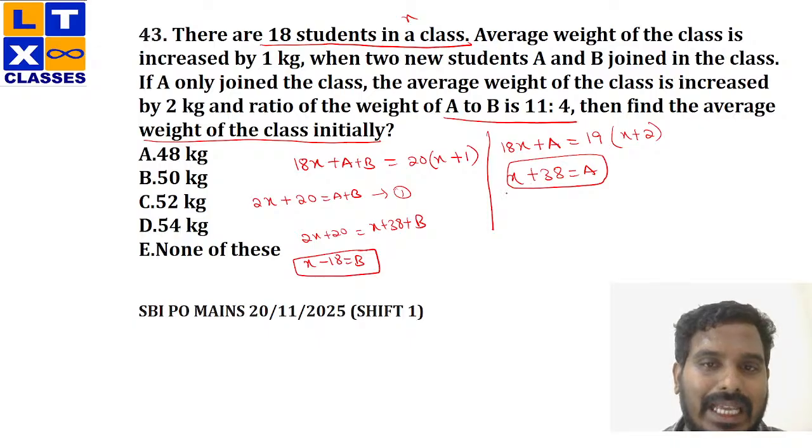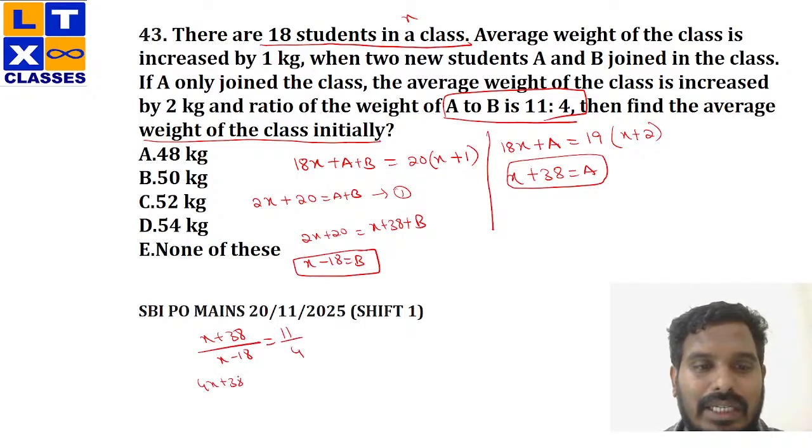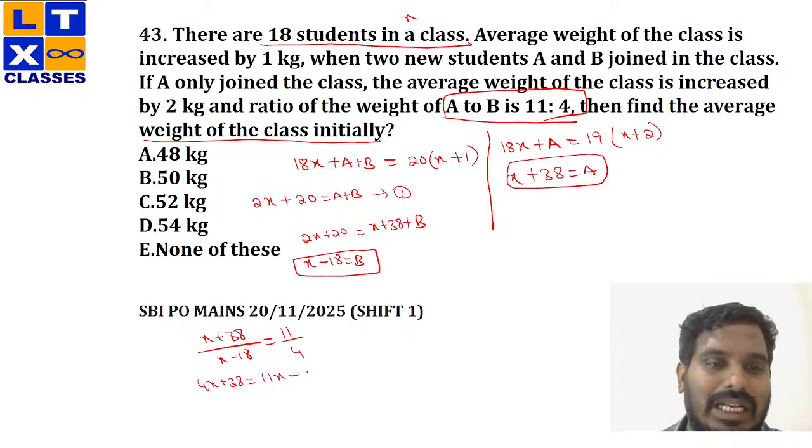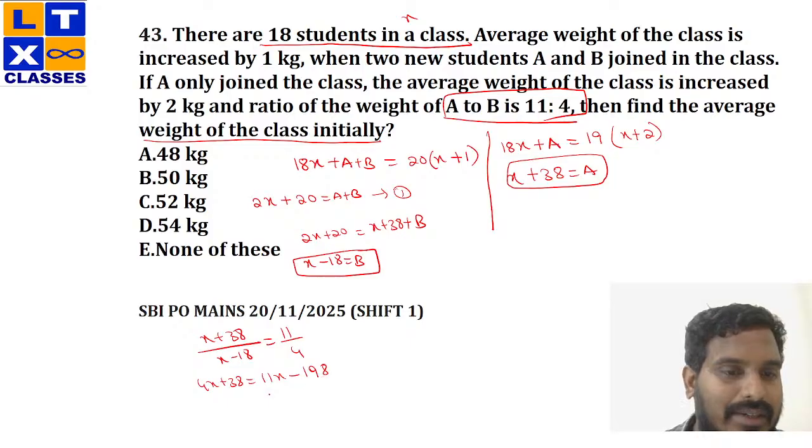Now I know my a and b values, which is x plus 38 and x minus 18, and they were in the ratio of 11 is to 4, right? Yes or no? That means both my a, which is x plus 38, and b, which is x minus 18, were in the ratio of 11 is to 4. Quickly solve this. 4x plus 38 equals to 11x minus 11 into 18. 11 into 18, 11 8s are 88, 8. 11 ones 11 plus 8 is 19. So this is 198, right? So this is 7x. Yes or no? 11x minus 4x would be 7x.